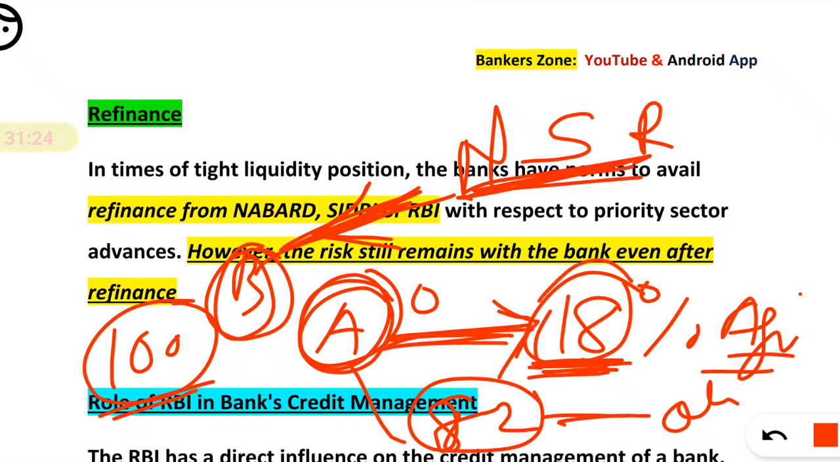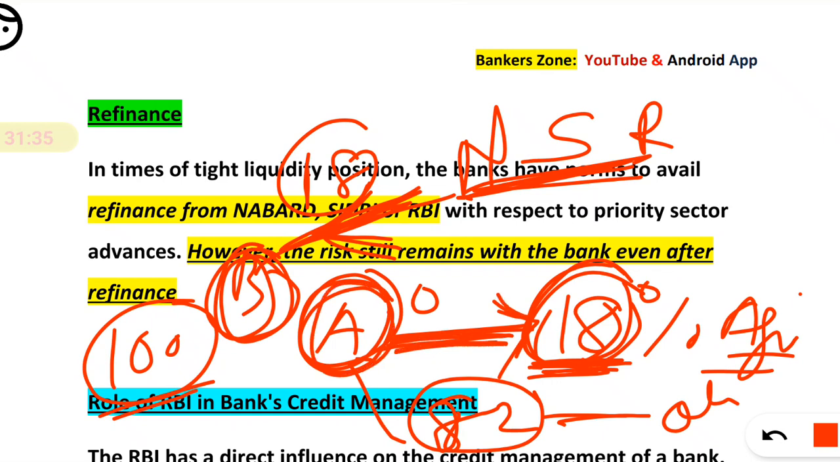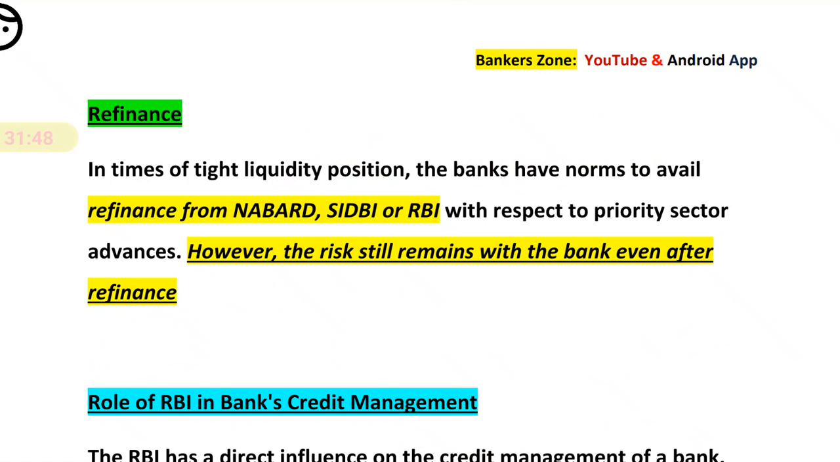So how much are you given to the agriculture sector? 18. So we will give you 18 rupees as a loan again. That is a refinance. Because you are having some problem, and this problem generated due to our guidelines, that's why NABARD, CDB or the RBI will give the same amount, or there is some margin, as a refinance to the bank, so that the bank can have some liquidity. Okay, this is all about the refinance.